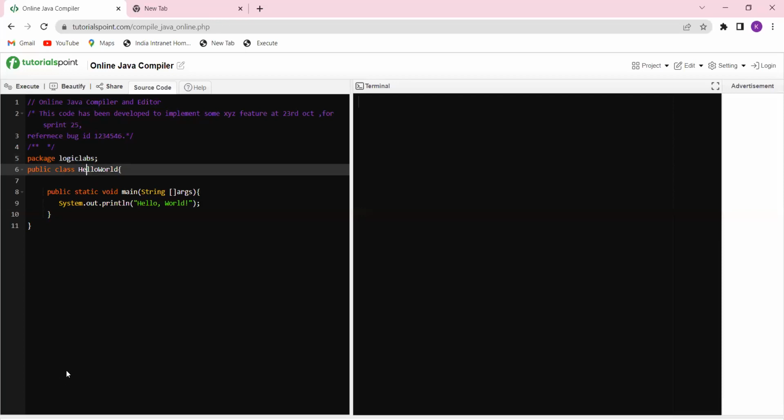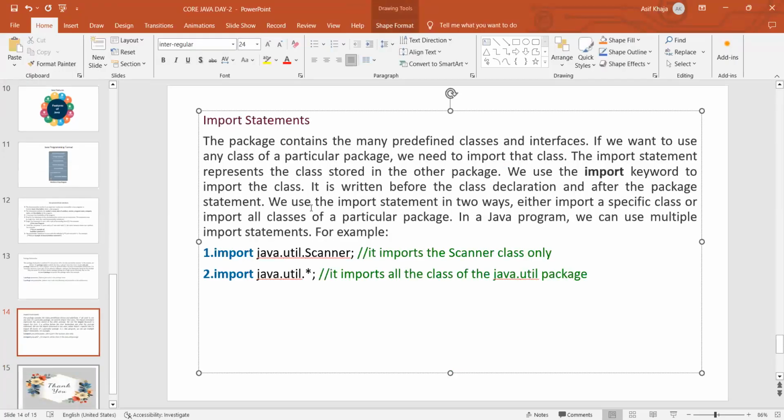And next will be the import statement. The package contains many predefined classes and interfaces, right? So if you want to use those classes and interfaces in my class, then I have to use this import statement. We have to use the import keyword to import the classes.